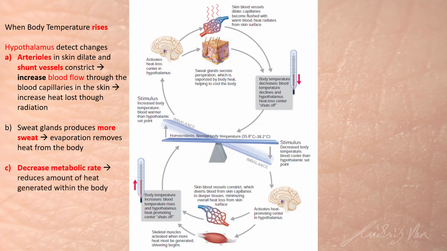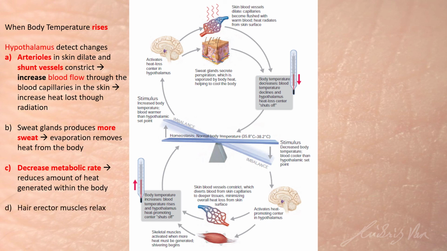Our metabolic rate might decrease to reduce the amount of heat generated within our body. However, take note, the word metabolism isn't a chemical reaction. When they ask you what is the chemical reaction that generates heat in our body, it is just respiration.